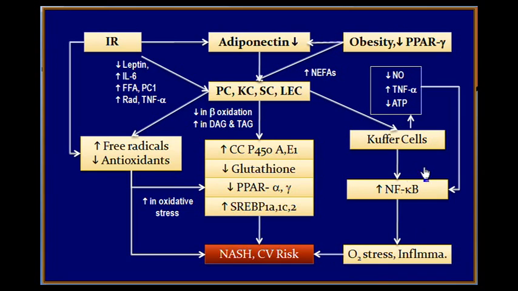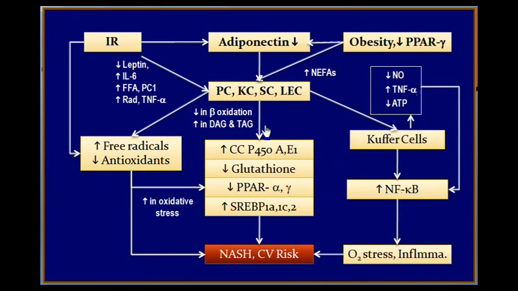Activated Kupffer cells decrease the nitric oxide, which is endothelial protector, increase the tumor necrosis factor alpha, and decrease the ATP availability for oxidative processes. These also have a direct impact in increasing the nuclear factor kappa B. Thus, oxidative stress and inflammation are produced. The second hit, NASH with steatohepatitis. The steatosis has become steatohepatitis through these mechanisms and also through these mechanisms.